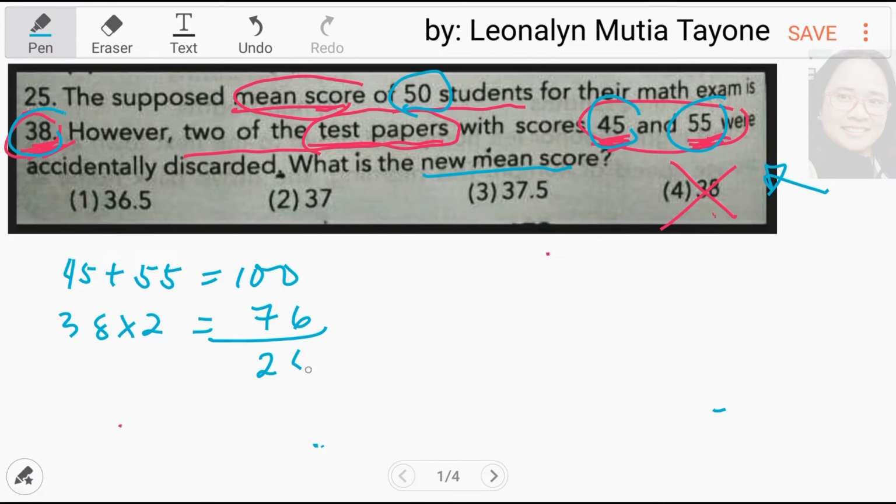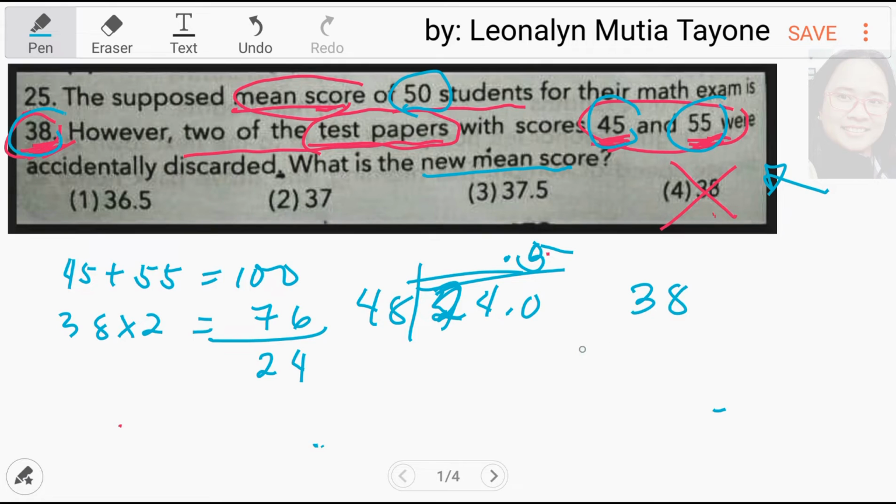I-minus mo, this is 24. 48 ang natira. I-divide mo yung 24 dito sa 48. And the answer here is 0.5. Itong 0.5 na to, 38 minus 0.5, that is 37.5. So, ang sagot dito ay 37.5.